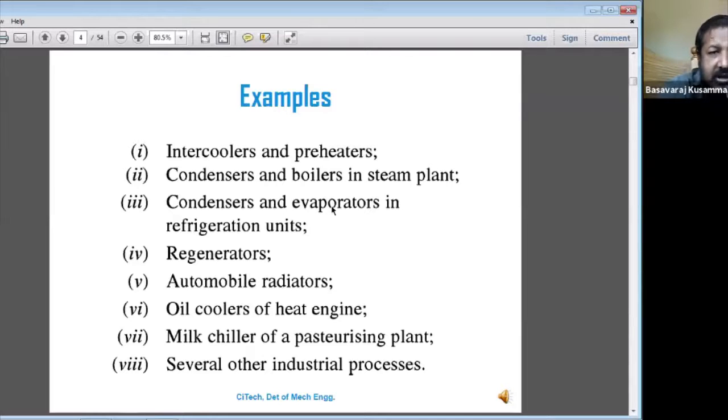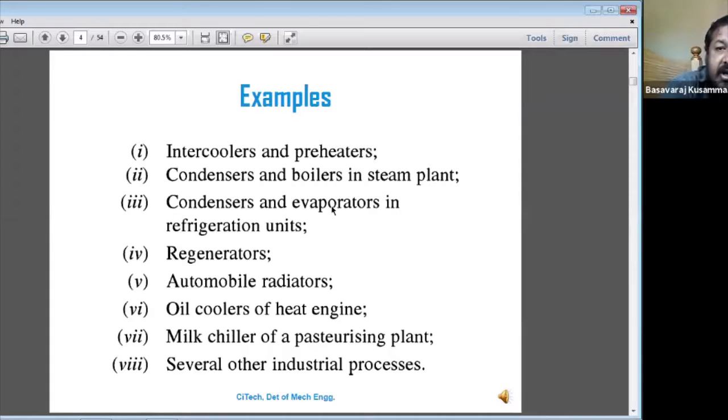The second example is the condenser and boilers in the steam plant. What is the condenser? It condenses. Condenser means converting the vapor into liquid.